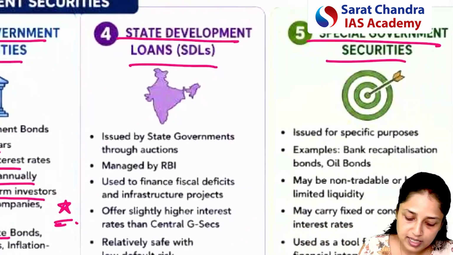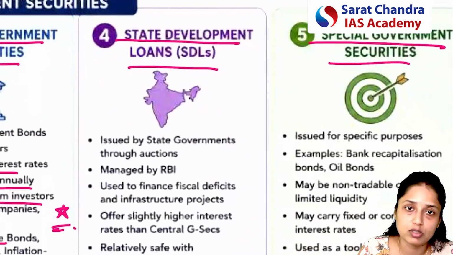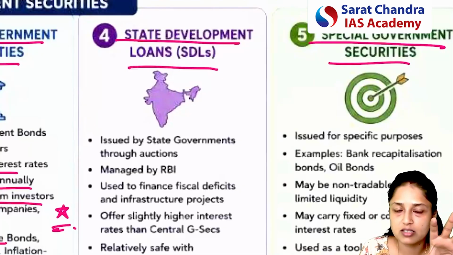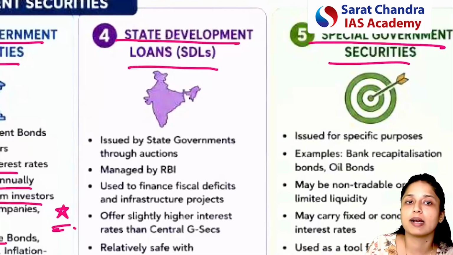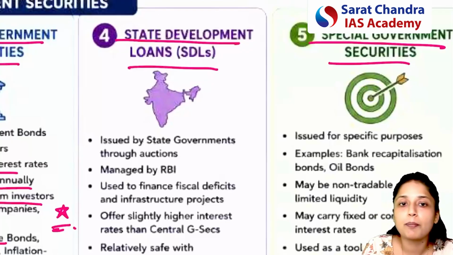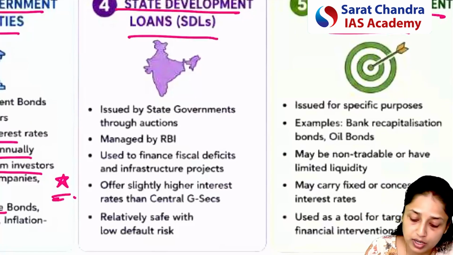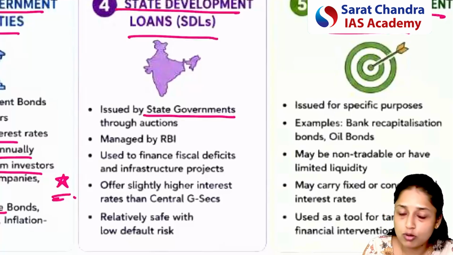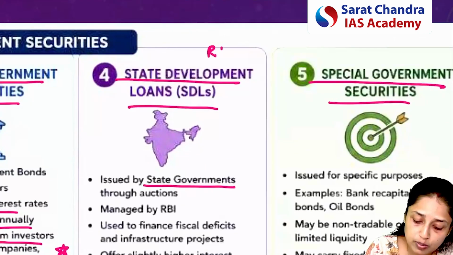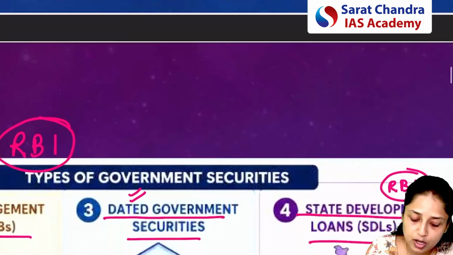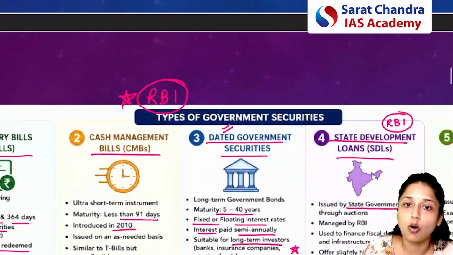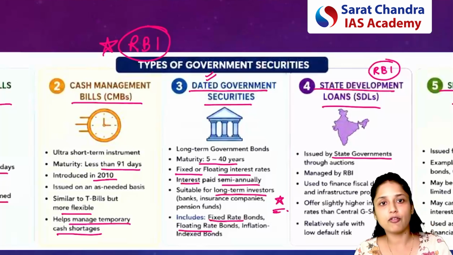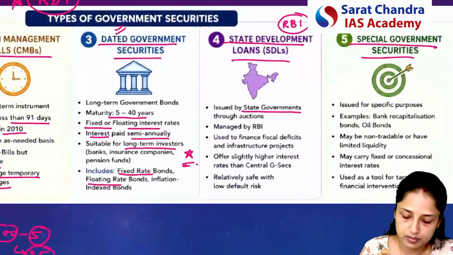Next kind of government security is the state development loans. So please remember, all the securities which we have discussed just now are issued by the central government. State development loans are a kind of government securities which are issued by a particular state government. But then also these securities will be issued by RBI, because in the beginning we discussed, right, that all types of government securities will be issued by RBI on behalf of the central government or state government.